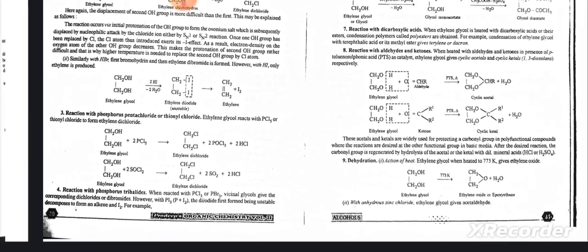Once one OH group has been replaced by Cl, the Cl atom thus introduced exerts its negative inductive effect. As a result, electron density on the oxygen atom of the other OH group decreases. This makes the protonation of the second OH group rather difficult, and that is why higher temperature is needed to replace the second OH group by a Cl atom. Similarly with HBr, first bromohydrin and then ethylene dibromide is formed. Reaction with phosphorus pentachloride or thionyl chloride: ethylene glycol reacts with PCl5 or thionyl chloride to form ethylene dichloride.